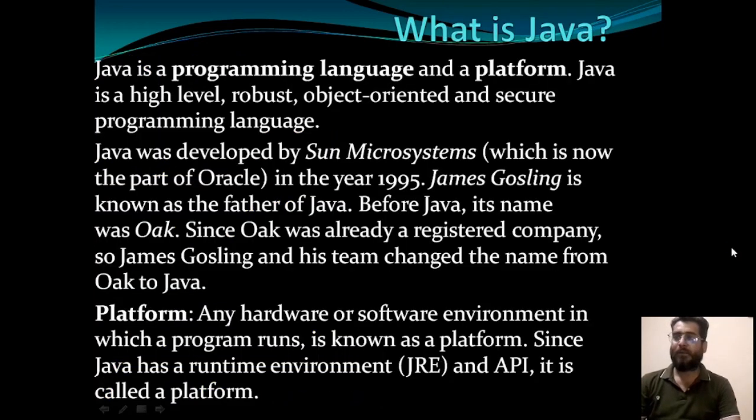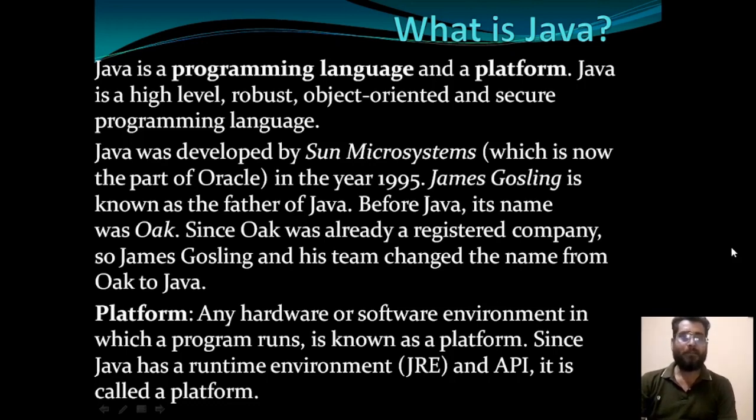So first we learn what is Java. Basically, Java is a programming language and it is a platform also. It is a high level, robust, object oriented and secure programming language. It was developed by Sun Microsystem in the year 1995 by James Gosling and his team. So James Gosling is known as the father of Java.